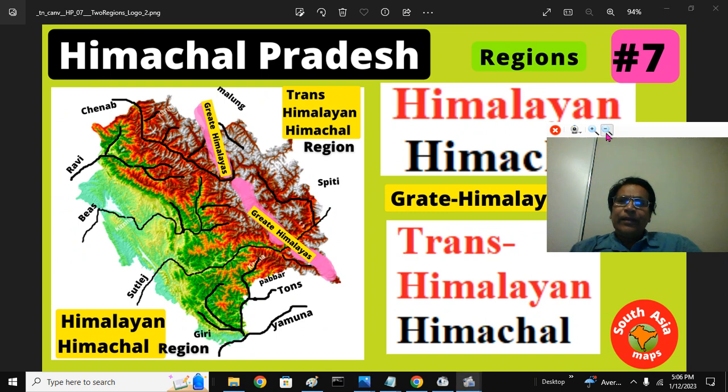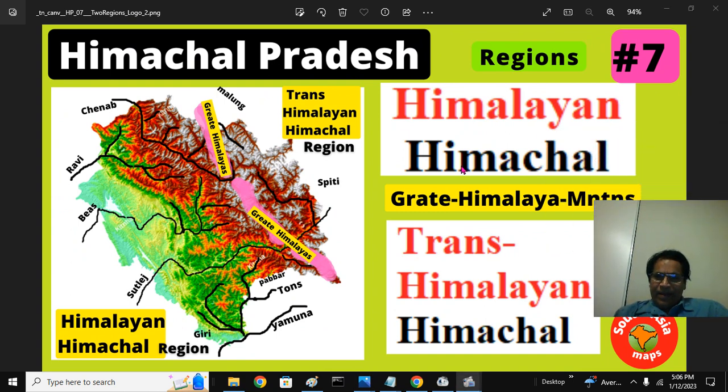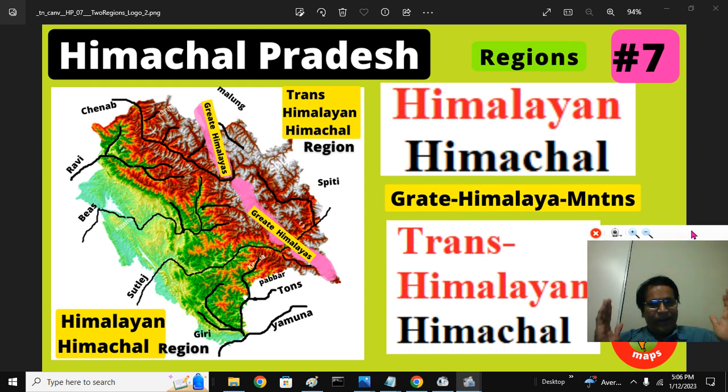That is part 7: Himalayan Himachal and Trans-Himalayan. That means the Himalayan mountains are taken as a dividing range, the Great Himalayan Mountains. You know, there are three parts of the Himalayan mountains: the Great, the Middle layer and the Shivaliks.